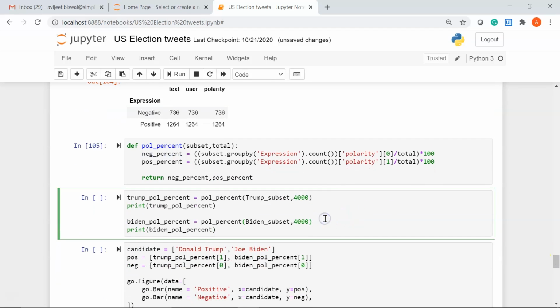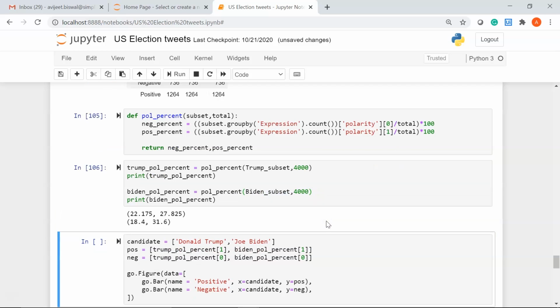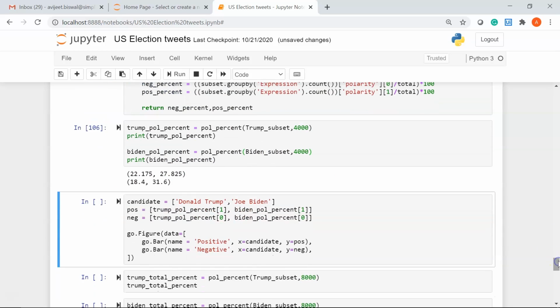Now here I am calling the above defined function and printing the polarity percentage for Biden and Trump. And I have mentioned my two parameters, subset and the total number. So these are the values. Moving ahead, now let's create a bar graph that will show the negative and positive polarity percentage for Donald Trump and Joe Biden.